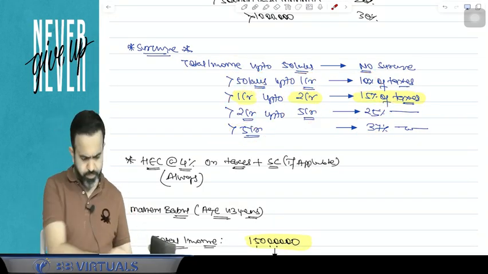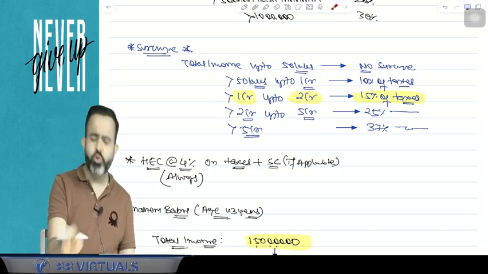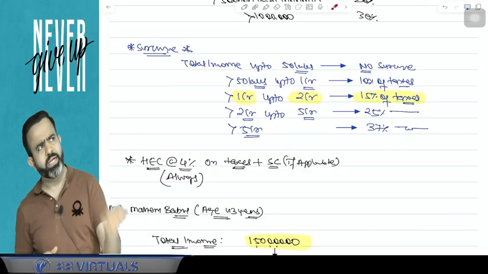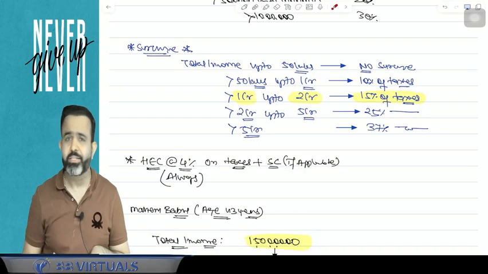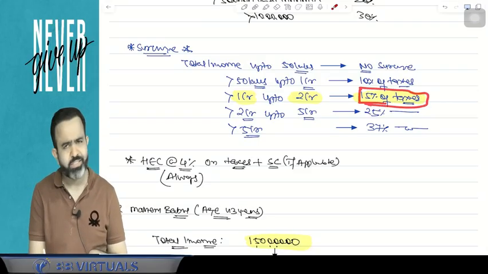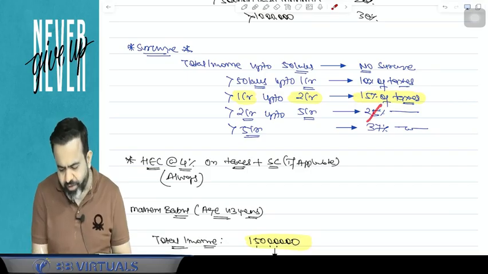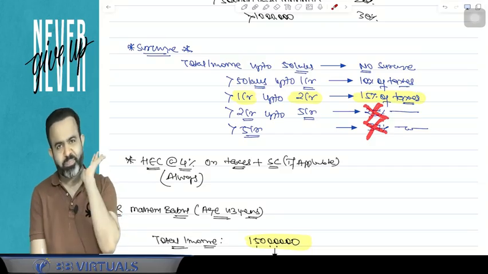Now guys, what happened? Before 2019, before the election, the highest surcharge in the income tax was only 15%. This 25% and 37% surcharge was not there before 2019.